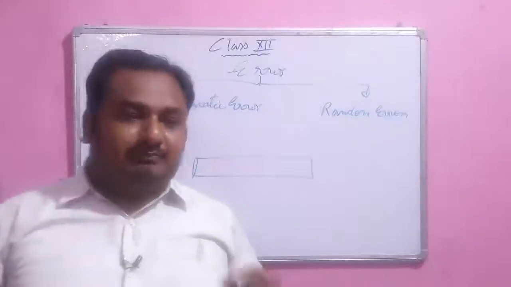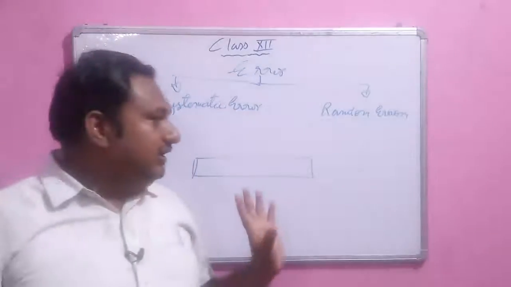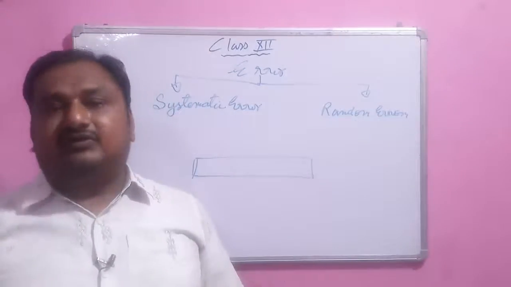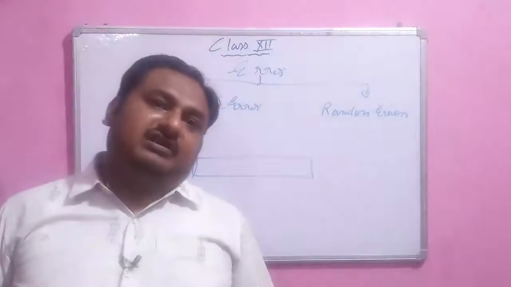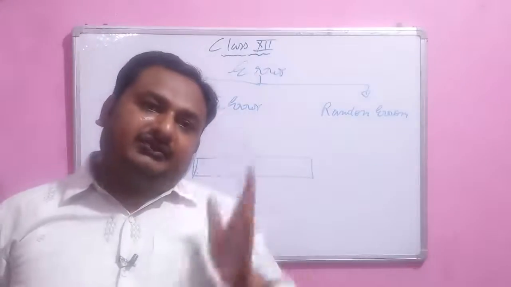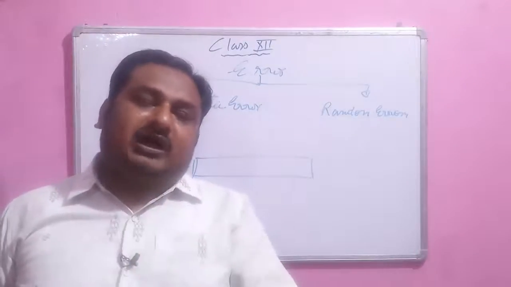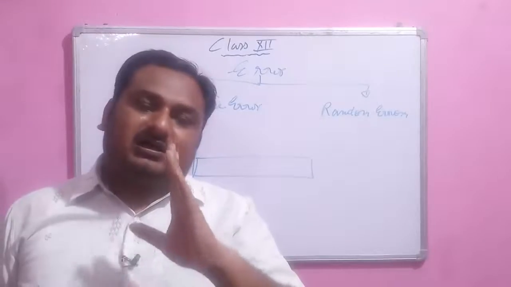And then the personal error. It is due to the person and varies from person to person. Suppose I stand here and always tilt my head in this position, so I always measure a wrong value.